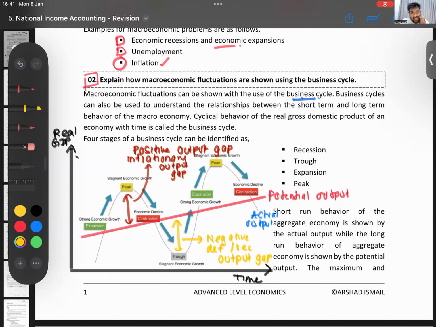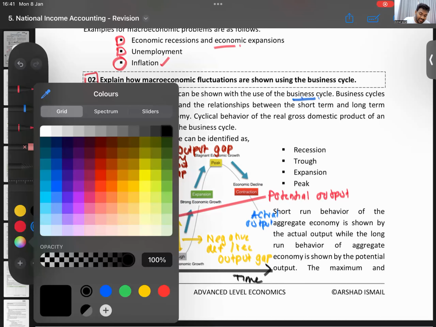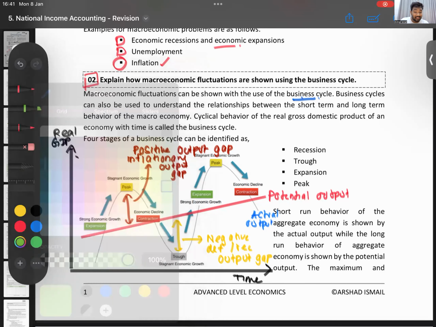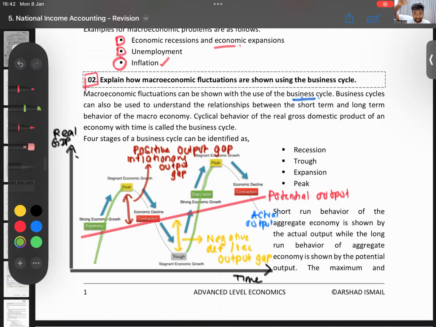Labeling our diagram. When the actual output is increasing, what do we call it? When now here this part, this green part here, your actual output increasing, this green shaded line, that is called an expansion. Actual output increasing is called an expansion.